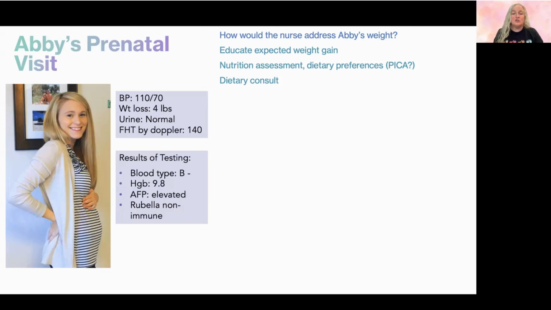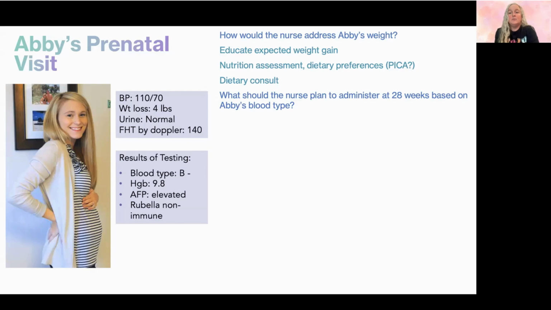Abby, being a teenager, she would probably benefit from a dietary consult. Teenagers have a higher risk in pregnancy of having babies that are small for gestational age or intrauterine growth restriction. And teenagers also have a higher risk of developing anemia, and that's another thing we'll address because her hemoglobin is low. So that's another thing we could consider as well.